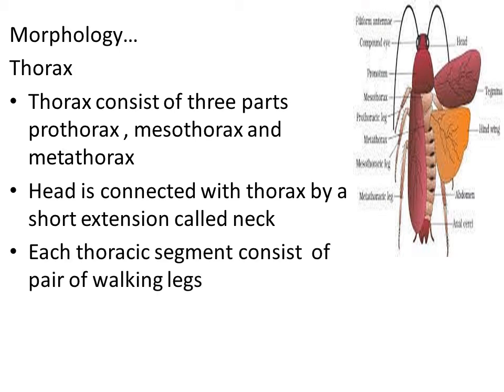And in each of the thoracic segments, we can see a pair of walking legs. A pair of walking legs arises from each thoracic segment. From the prothorax region, the first pair of legs arises, from the mesothorax region the second pair of legs arises, and from the metathorax segment the third pair of walking legs arises. Right? So totally, how many walking legs does the cockroach have? Six legs, right? Each pair of legs arises from a thoracic segment.